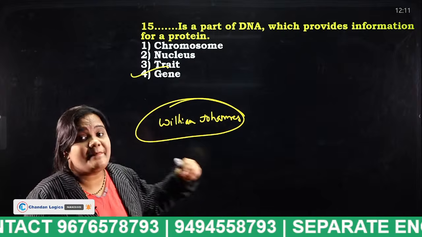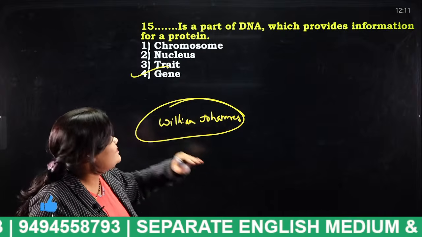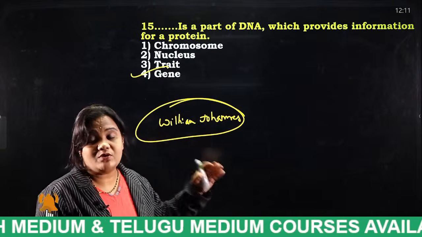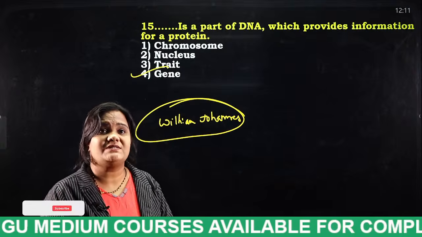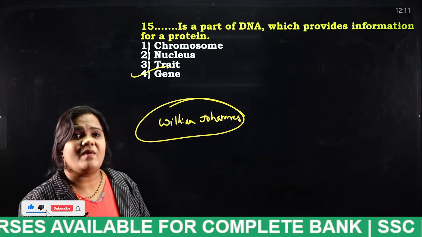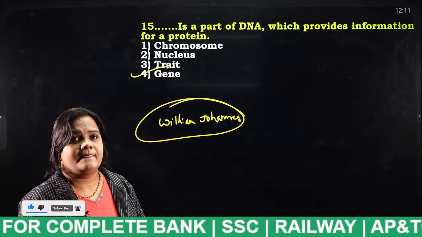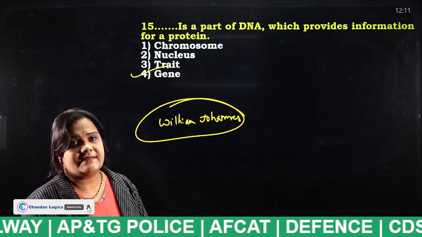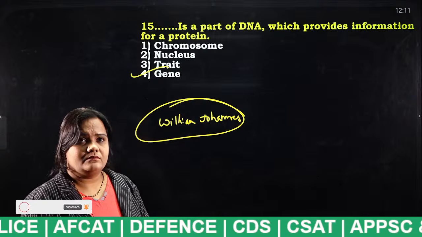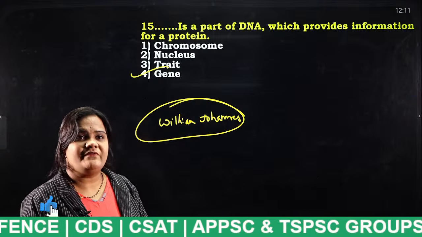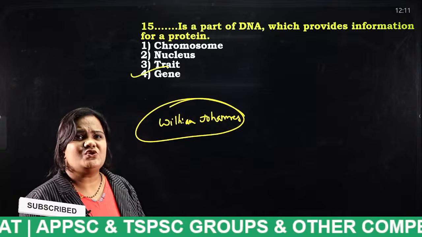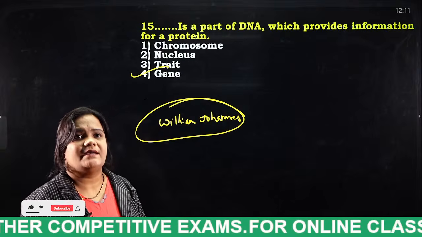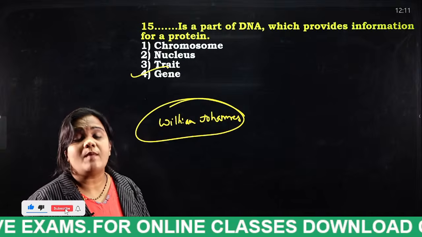Okay, what is this gene actually? Gene is nothing but a part of DNA. Where is this DNA present? DNA stands for deoxyribonucleic acid. So what is the full form of DNA students? Tell me. Yes. Okay, what is the full form of DNA? Tell me the full form of DNA. Yes. Okay, Lakshman, very good. So tell me students, what is the full form of DNA? Deoxyribonucleic acid. Okay, this is nothing but it is a form of protein.